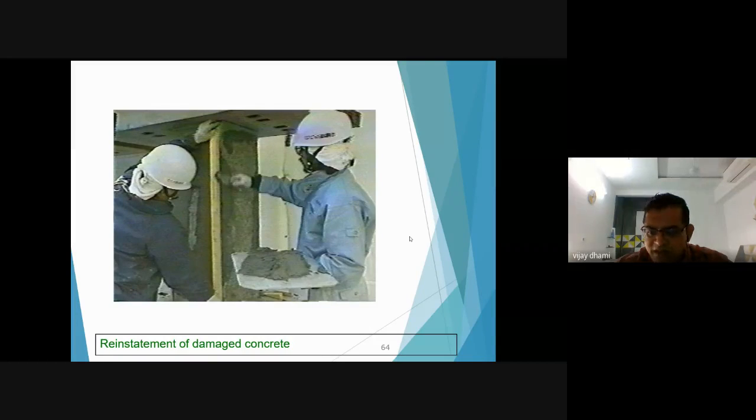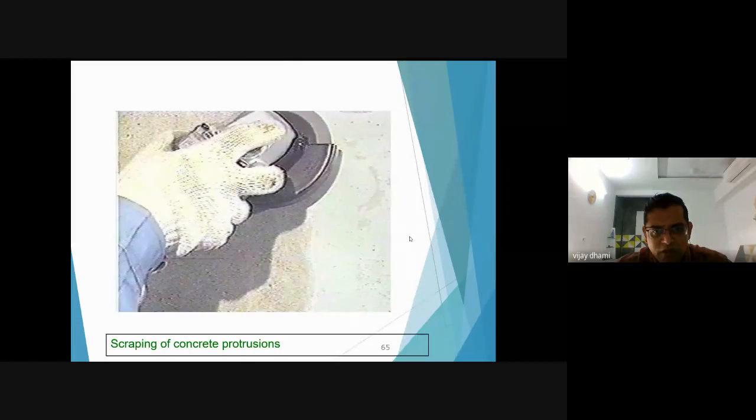After reinstating with the polymer mortar, in some areas where your concrete is sound but you have to apply a fiber wrapping, in that area you need a scrapping of the concrete. So with the grinder machines, you need to scrap your concrete.